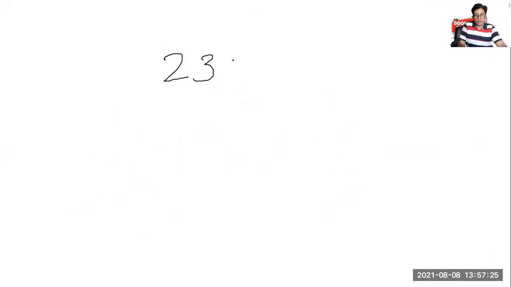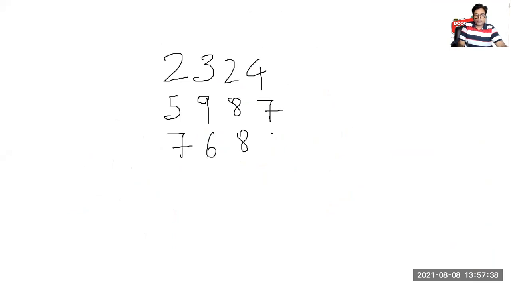2, 3, 2, 4, 5, 9, 8, 7, 7, 6, 8, 9, 3. Now try this.